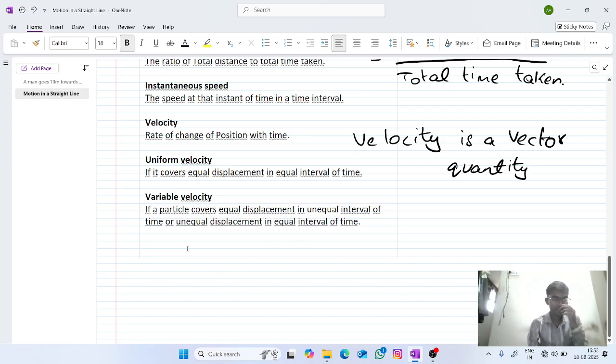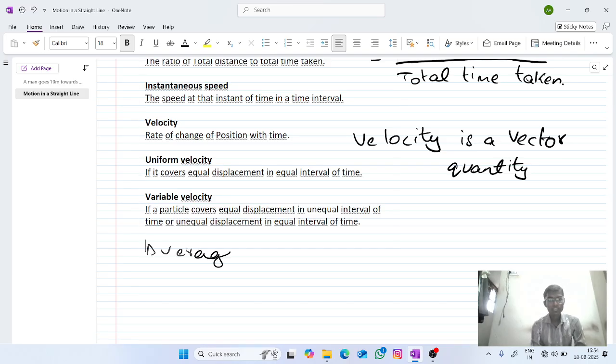So this is about variable velocity. In uniform velocity, the particle covers equal displacement in equal intervals of time.